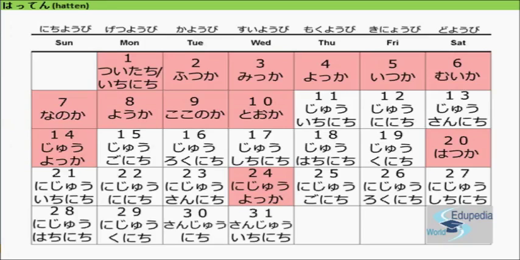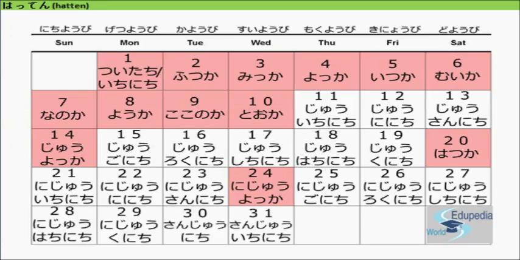And 24 is an exception just like 14. It is niju yokka. 25 is niju go-nichi. 26 is niju roku-nichi. 27 is niju shichi-nichi. 28 is niju hachi-nichi. 29 is niju ku-nichi. 30 is sanju-nichi. 31, 30 plus 1, sanju plus ichi-nichi becomes sanju ichi-nichi. Clear?